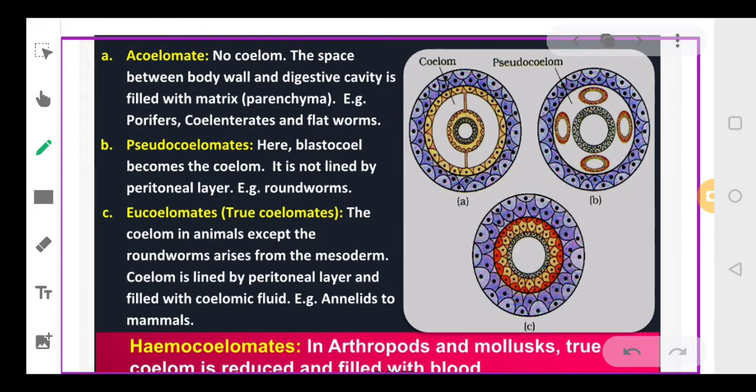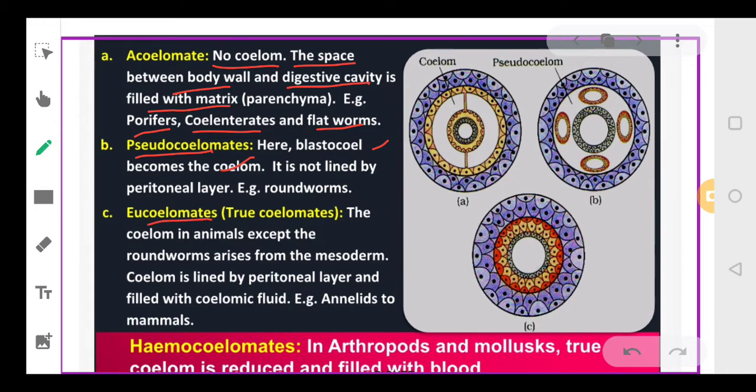Okay. So acoelomate means no coelom. That is, the space between the body wall and digestive cavity is filled with matrix, like in the case of porifera, coelenterata and flatworms. In pseudocoelom, the blastocoel becomes the coelom and it is not lined by the mesoderm.